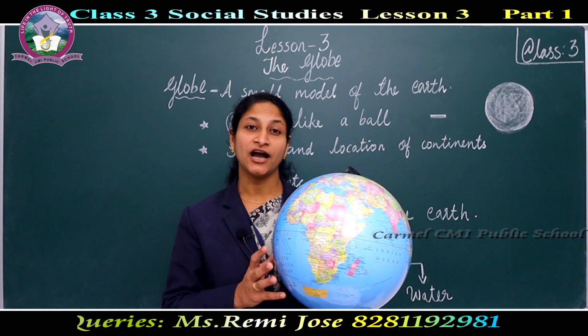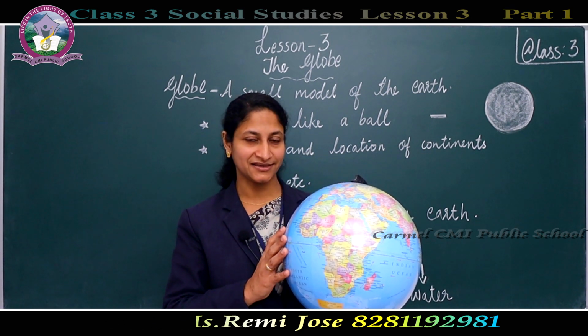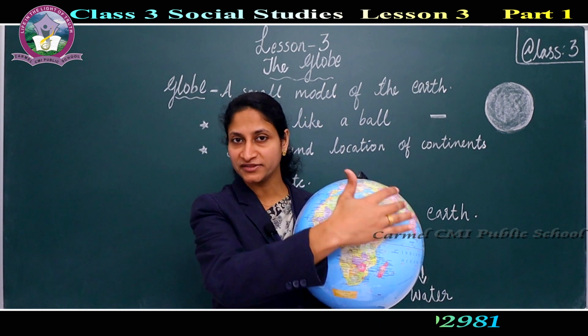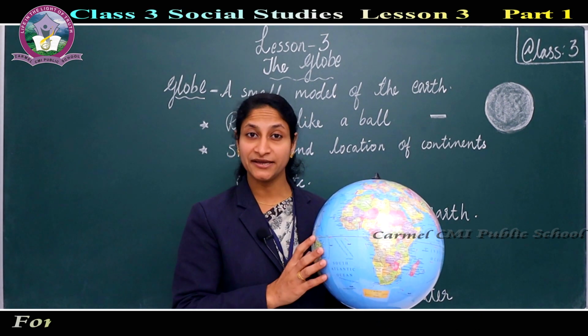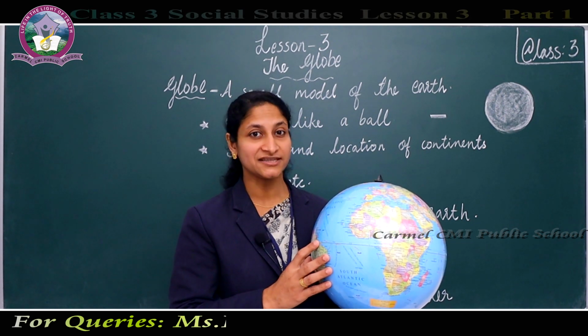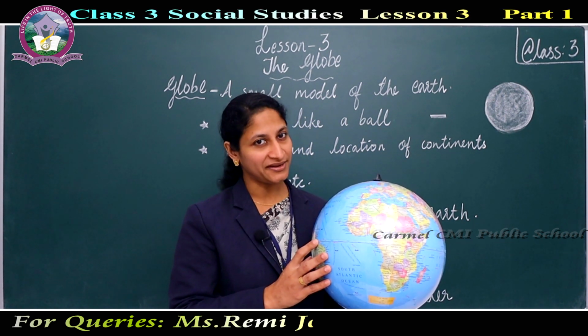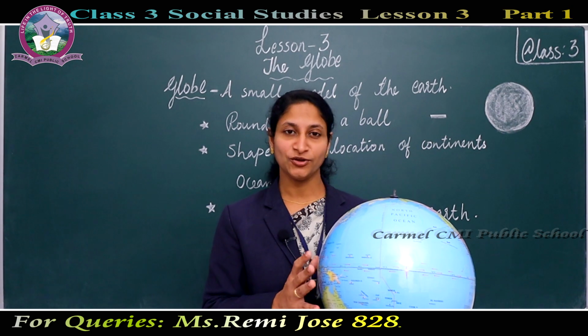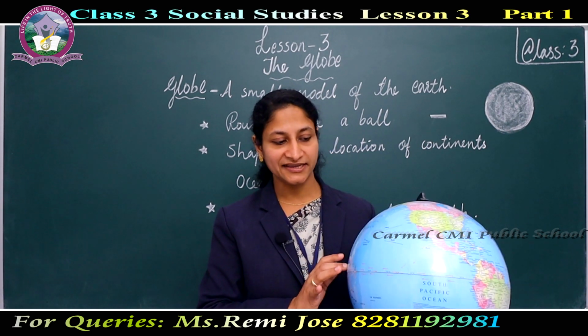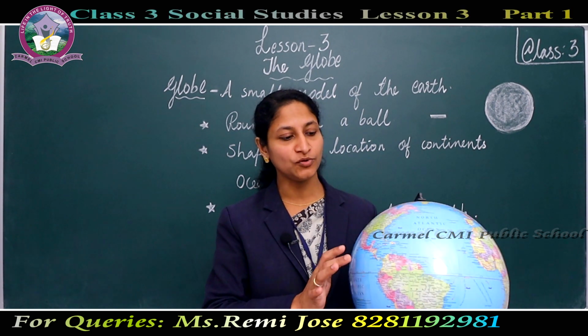Children, let's see how does the globe help us. A globe helps us to know the shape of the earth and also it gives us an idea about the continents, oceans and countries. Children, look at the globe again. Then we can see that it is mostly filled with blue color.